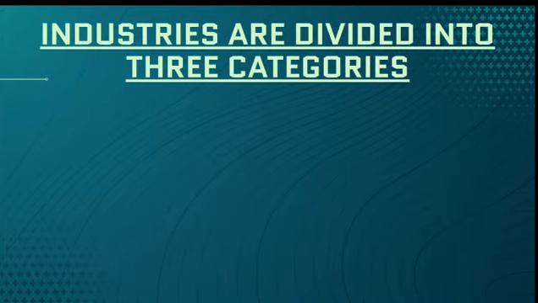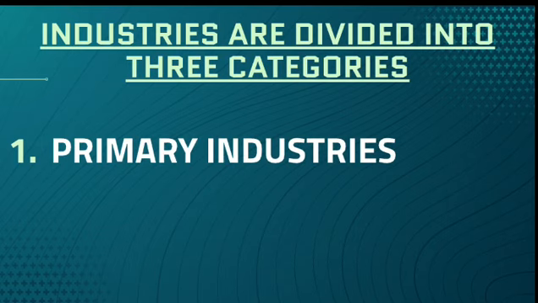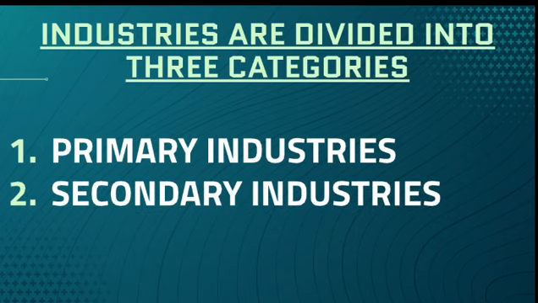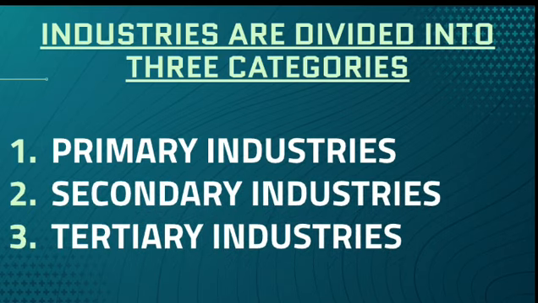So we have three main categories of industries: the first one is primary industry, the second one is secondary industry, and the third one is tertiary industry. Industries are divided into three main categories: primary industry, secondary industry, and tertiary industry.